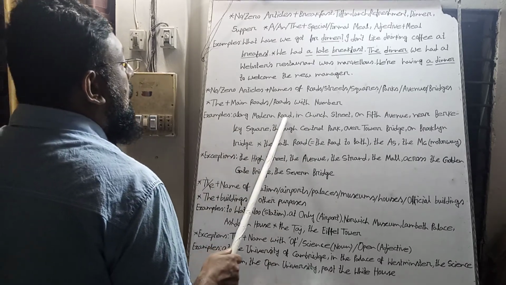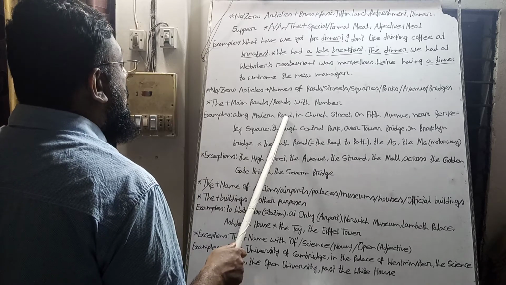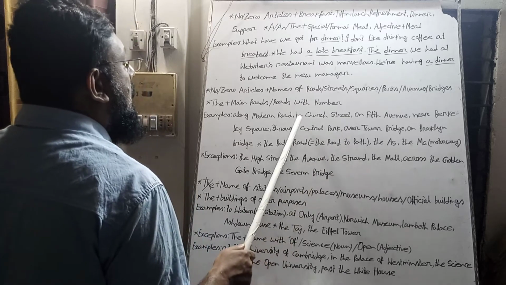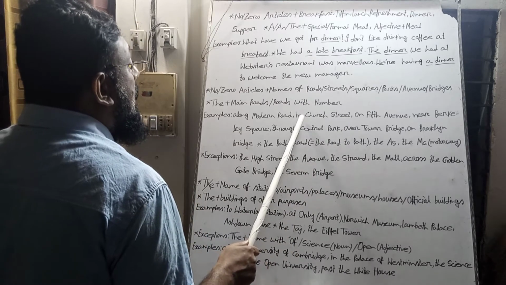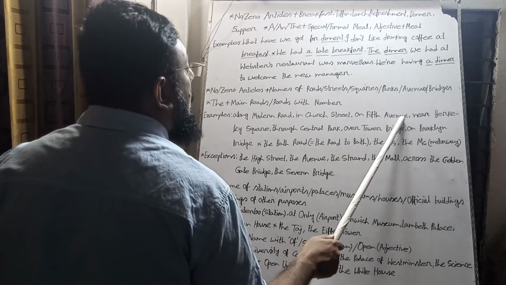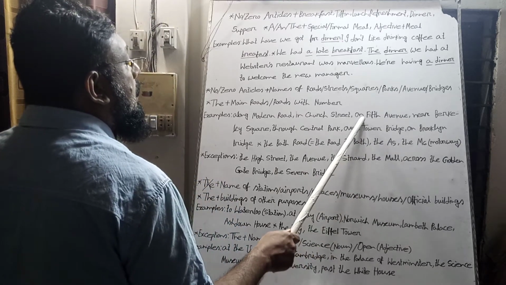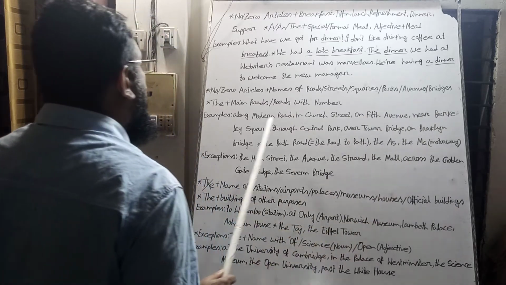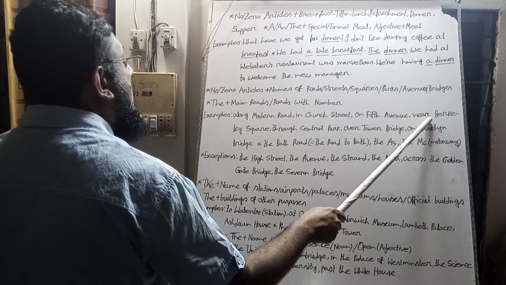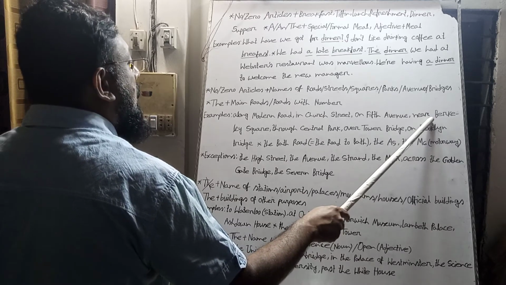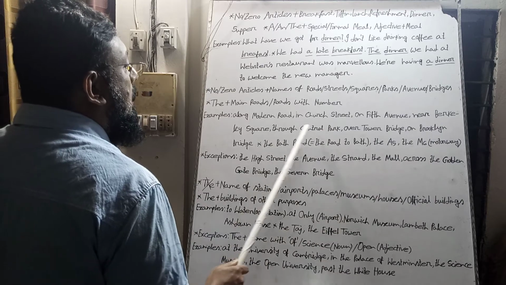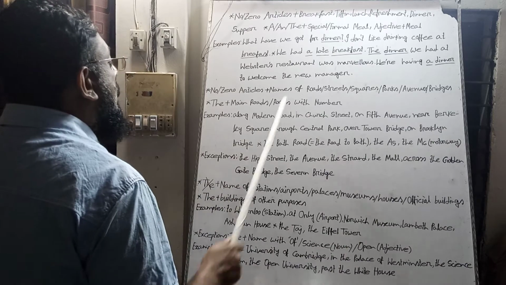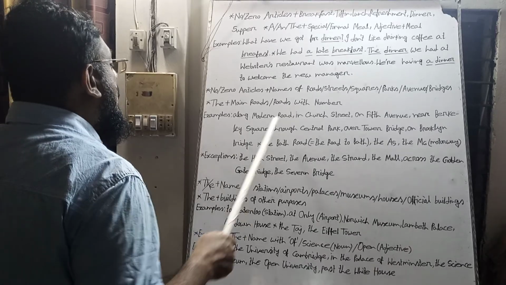For example, along Modern Road, we have not used any article before Modern Road. In Sars Street, we have not used any article before Sars Street. On Fifth Avenue, we have not used any article before Fifth Avenue. Near Berkeley Square, we have not used any article before Berkeley Square. Through Central Park, over Tower Bridge, on Brooklyn Bridge, we have not used any article before them.